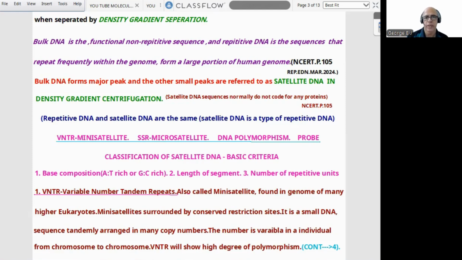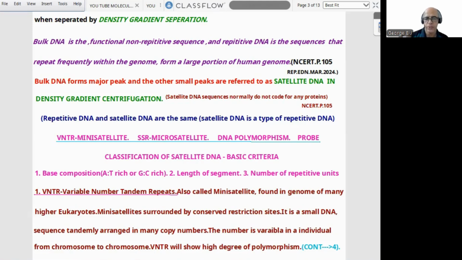Again, NCERT page number 105, because this type of statement they're asking. Repetitive DNA and satellite DNA are practically the same. Satellite DNA is a type of repetitive DNA. I think those three items are clear: bulk DNA, repetitive DNA, satellite DNA.